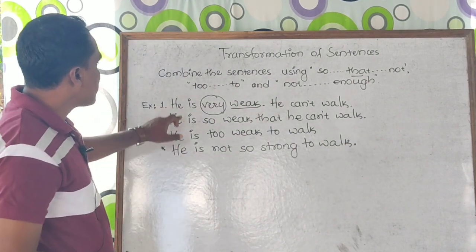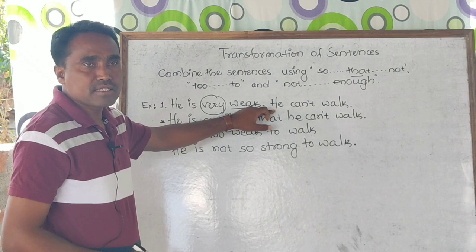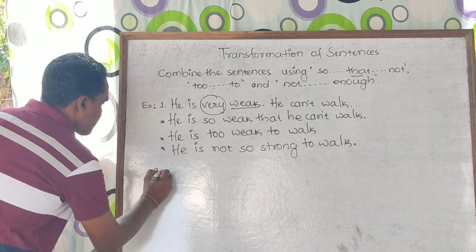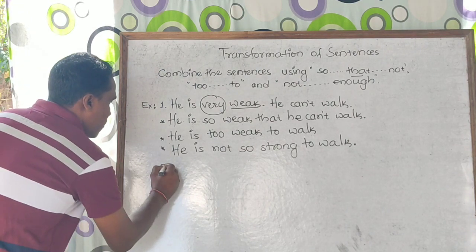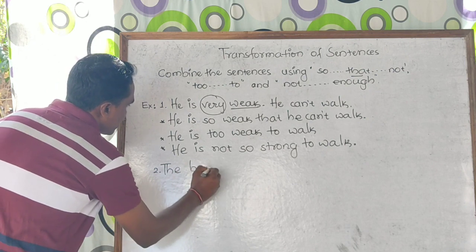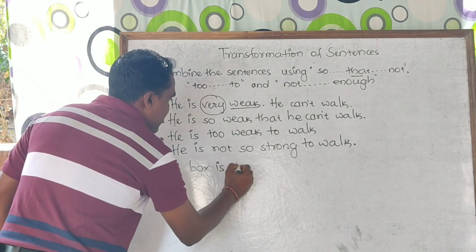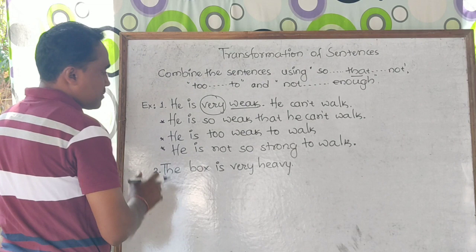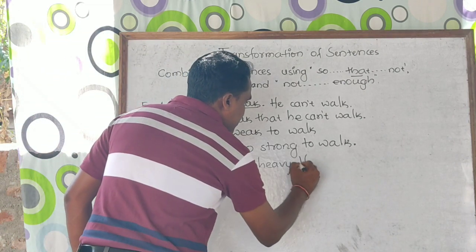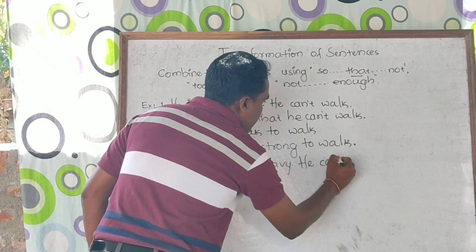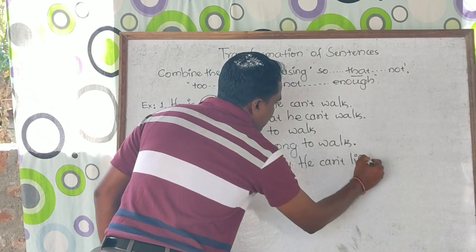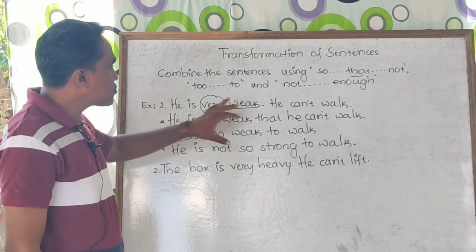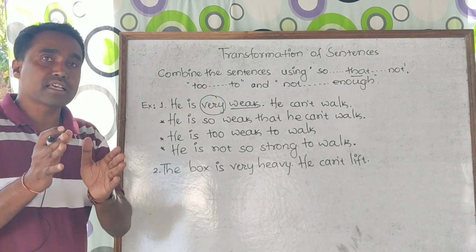In these questions both the subjects are the same, but what happens if the subjects are given differently? We can take one more example. The box is very heavy. Second sentence: he cannot lift. Try to understand these two sentences. In the first example, we have two different sentences but with the same subject.